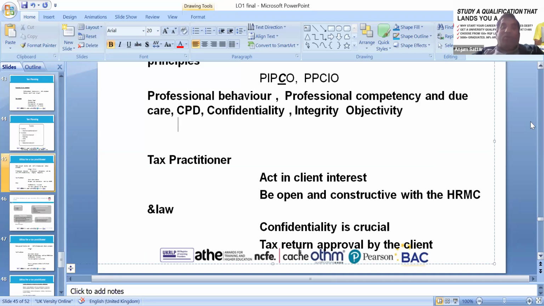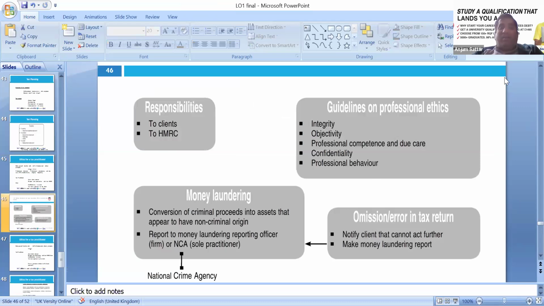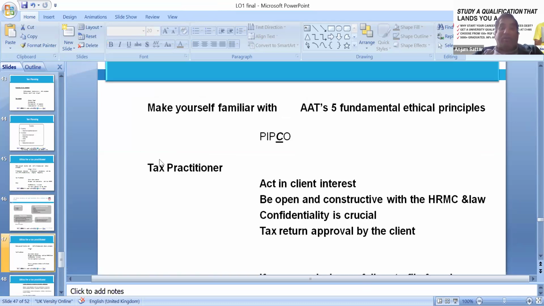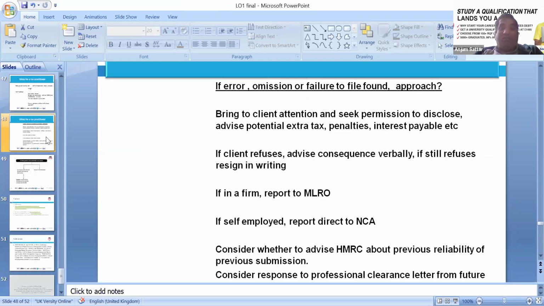Yes, so we can look at confidentiality, the rule and return. And of course, the wider interest of the public is always important. All the laws can supersede responsibility to the client, such as money laundering. Of course, not putting the client's money in your own accounts, following the professional ethics, and omissions need to be adjusted accordingly. If not intentional, it doesn't come under fraud, but we can follow these rules and regulations of ethics. We should have a money laundering officer. Money laundering can carry up to 14 years imprisonment.